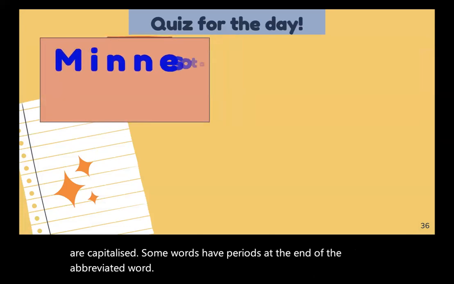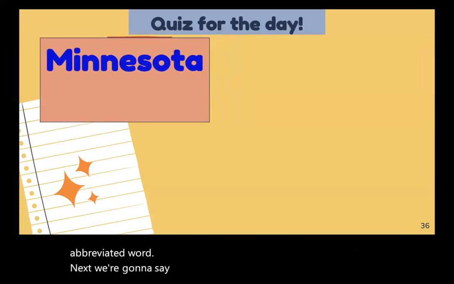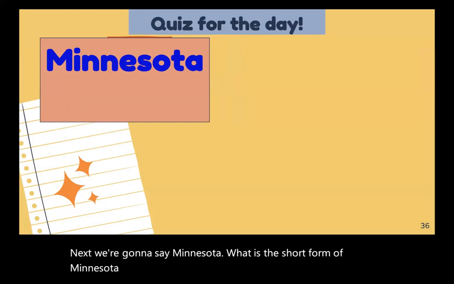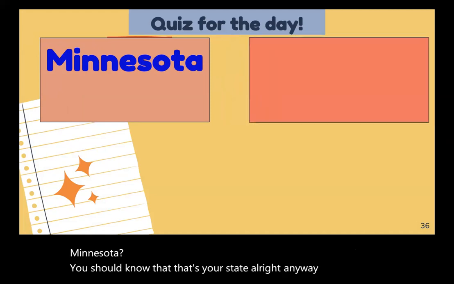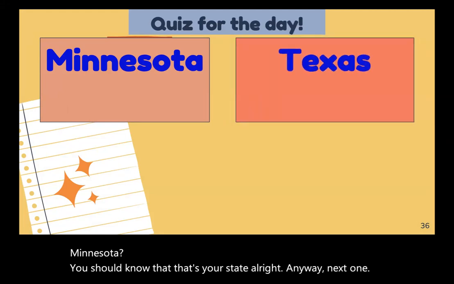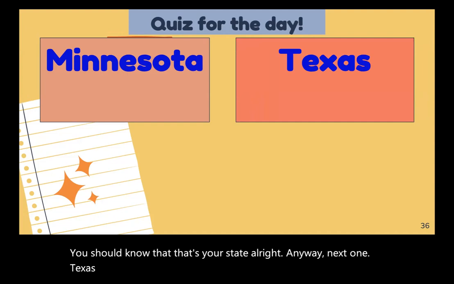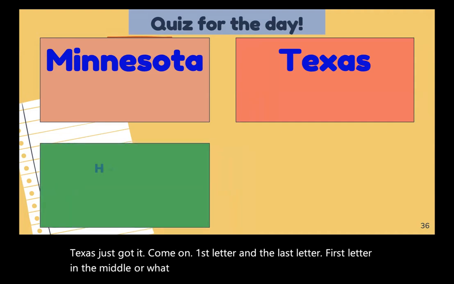Next, we're going to say Minnesota. What is the short form of Minnesota? You should know that. That's your state. All right. Anyway, next one. Texas. Ooh, we just got it. Come on. First letter and the last letter, first letter and the middle, or what? Wow, I'm so generous today.